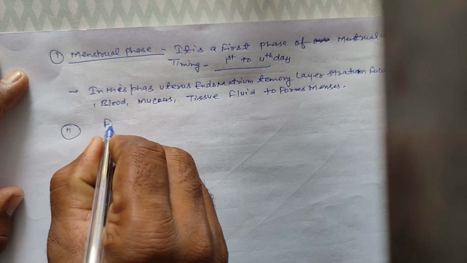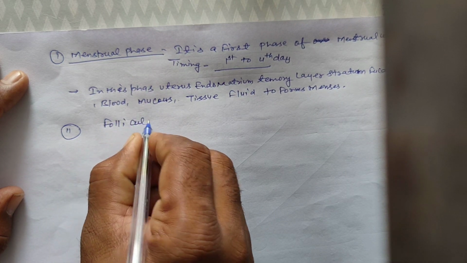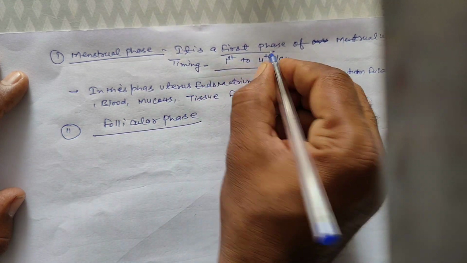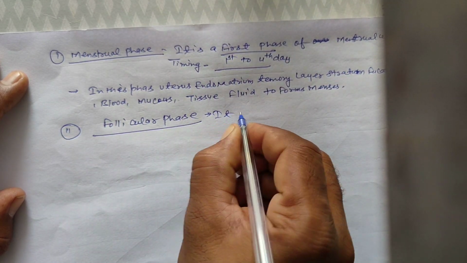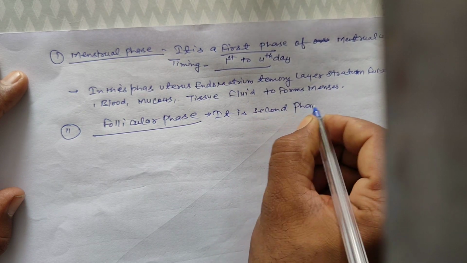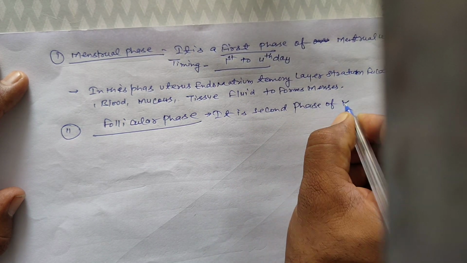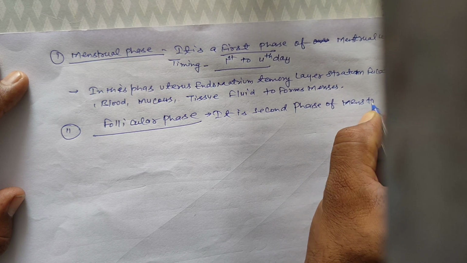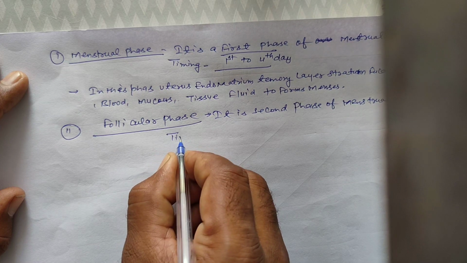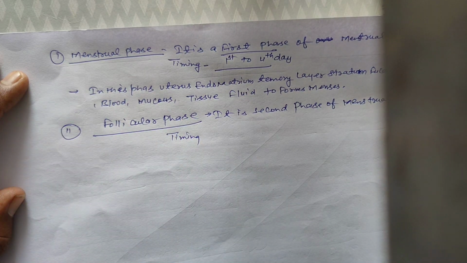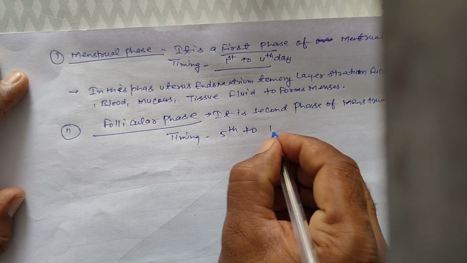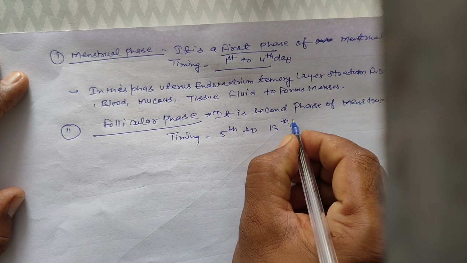Second is the follicular phase, the second phase of the menstrual cycle. Timing is the 5th to 13th day.